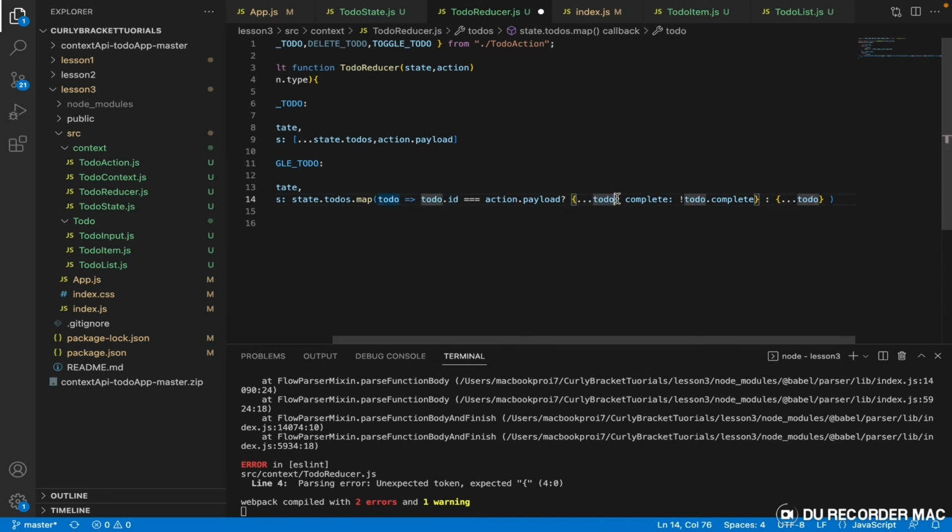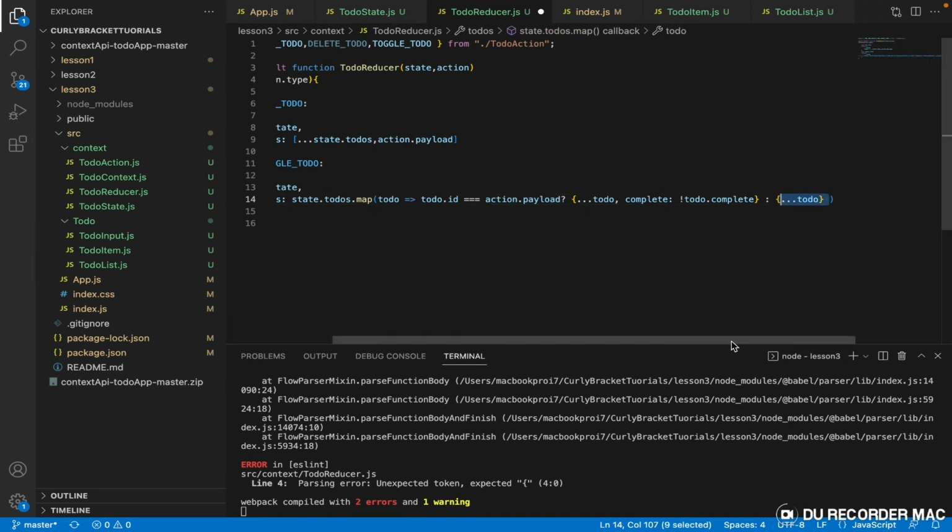So the complete item of that object should be turned upside down. That means if it is on, it should be turned to off, and if it is off, it should be turned to on. If it does not exist, that means if this is not true, just return the to-do item the way it is. That means do nothing. All right. So that is what we just did here.